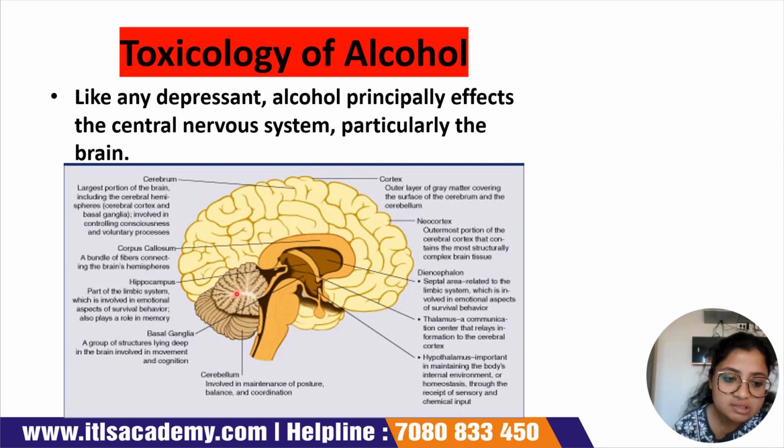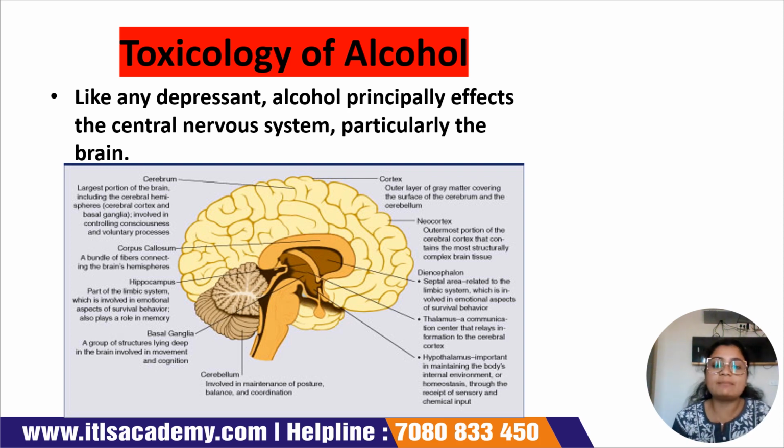Then we have the hippocampus, which is involved in the different emotional aspects. It also plays an important role in memory. We have the cerebellum, which is mainly involved in balance, posture, and coordination, like how to walk, keeping a balance, maintaining a particular pattern, all these things. The hypothalamus is important in maintaining the overall homeostasis of the body. The thalamus is important to relay information to the cerebral cortex. These are mostly the important parts of the brain, and all these normal functionalities of the brain will be hampered as a result of the effect of alcohol.